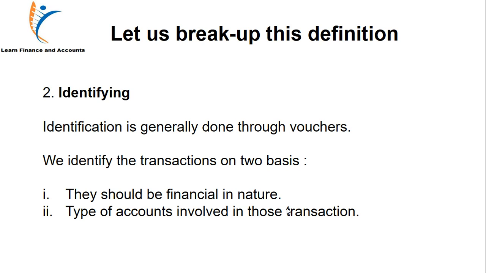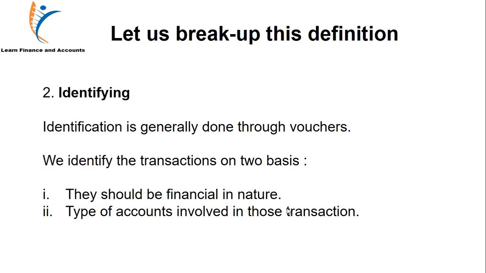Had there been a chef or a hotel or a restaurant which is preparing food and serving food to the guest and charging them, asking them for money, then that transaction would be financial in nature. So we have to identify whether the transaction is financial in nature or not, and we will be studying only those transactions which involve money.